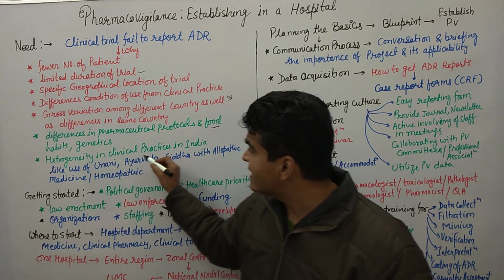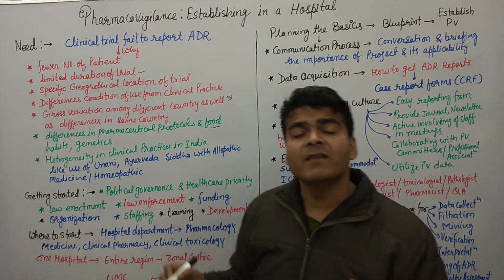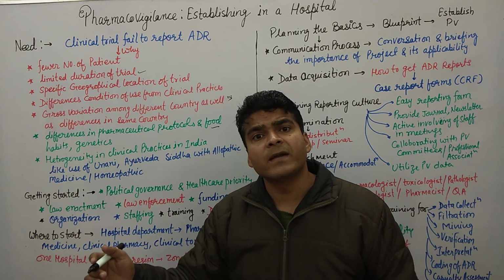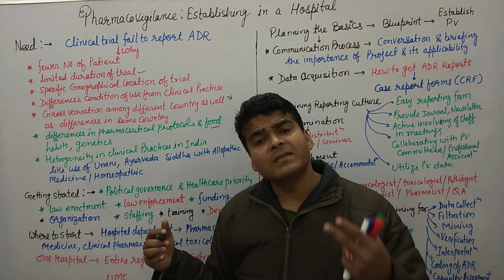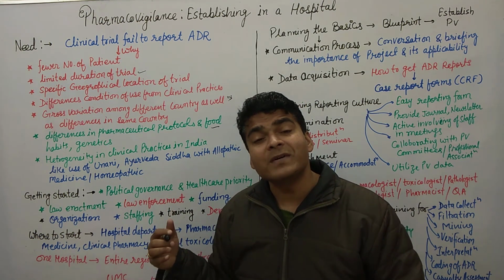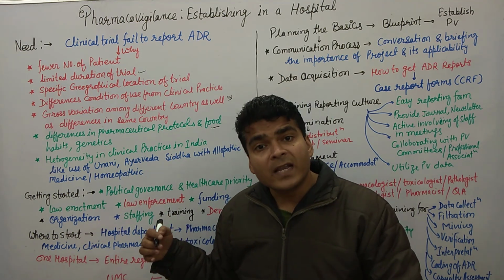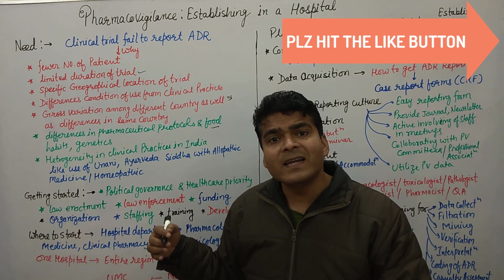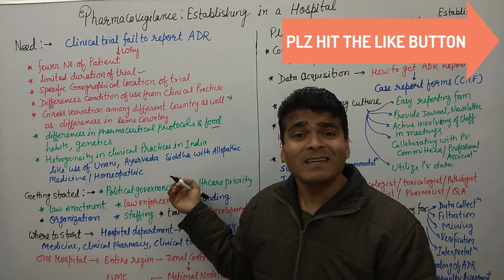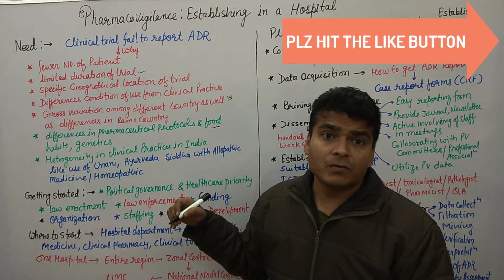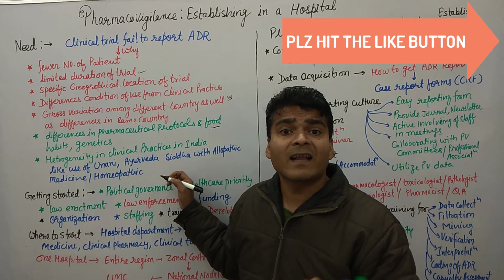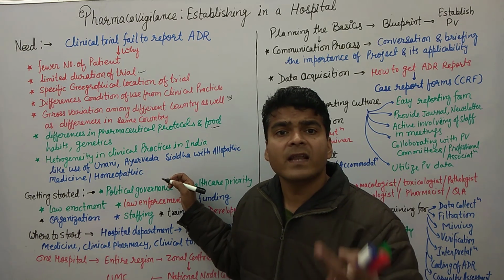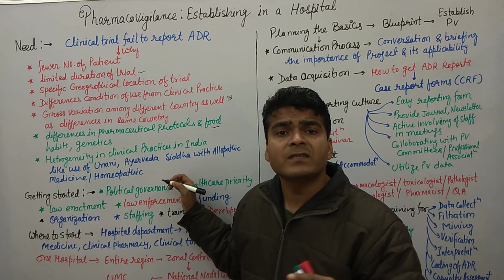And heterogeneity in clinical practices in India. Generally, what happens in India, people are using allopathic medicine, the doctor prescribes allopathic medicine, but simultaneously, without telling the doctor, people also take Ayurvedic medicine, Unani medicine, homeopathic medicine, Siddha medicine. Without awareness of the doctor, they are taking these medicines as well. So there is a possibility of a drug-drug interaction between homeopathic and Ayurvedic, homeopathic and allopathic, Ayurvedic and allopathic medicine, or any two systems of medicine.